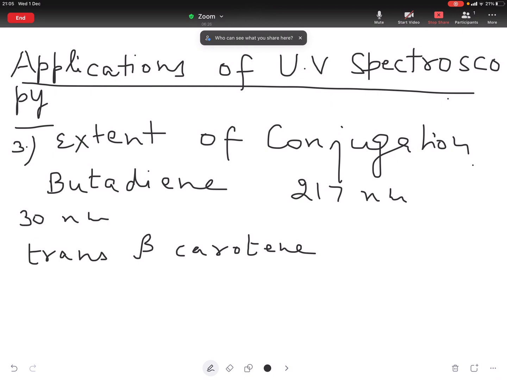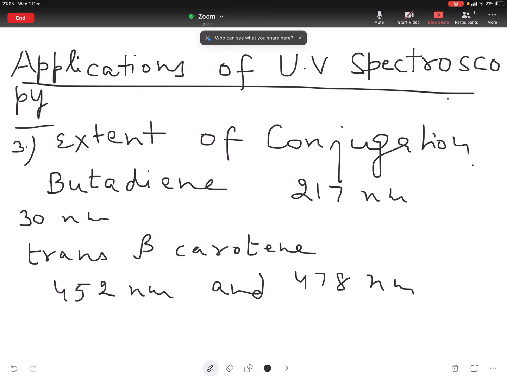It contains 11 conjugated double bonds and it shows two absorption maxima at 452 nanometers and 478 nanometers.